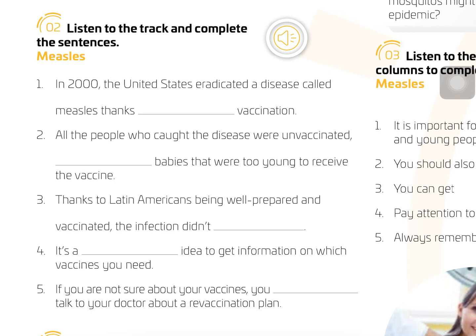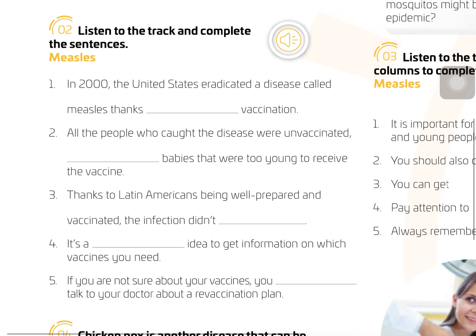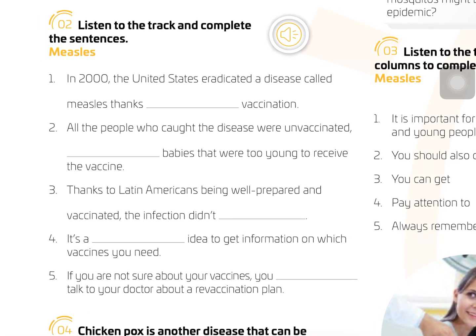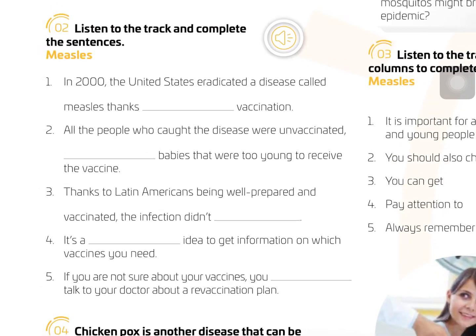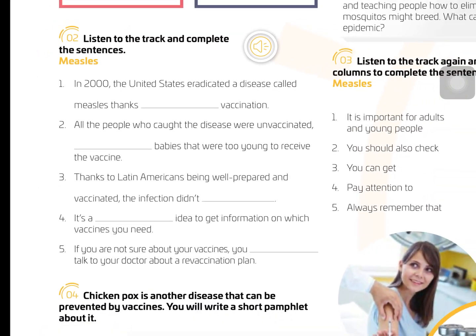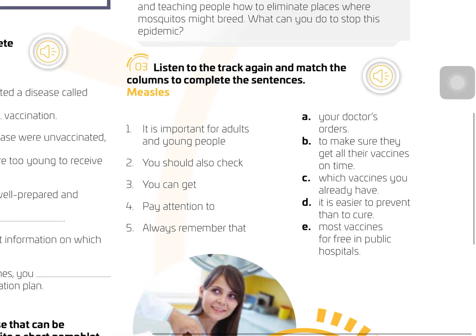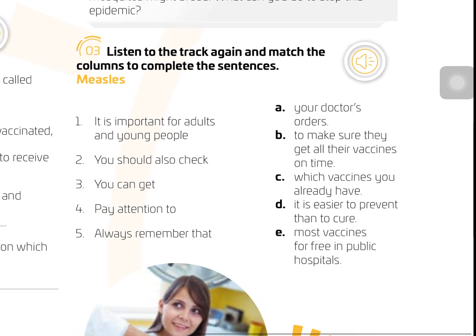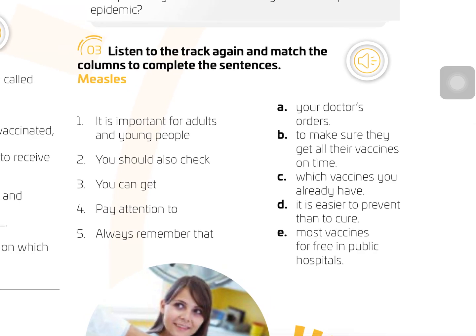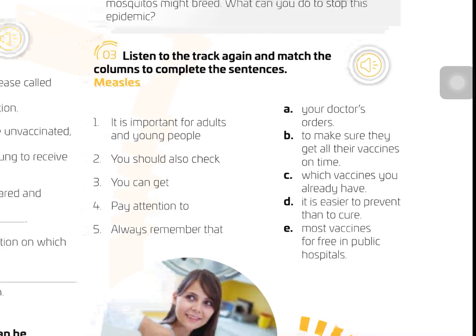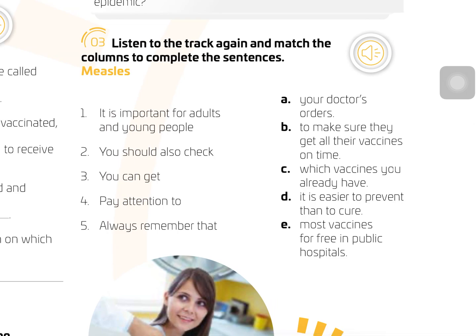Okay? You just have to write how you would prevent. Prevent means that this is not going to happen. And stop means that when the disease is maybe in some part, you can stop it. Very good. Listen to the track and complete the sentences.